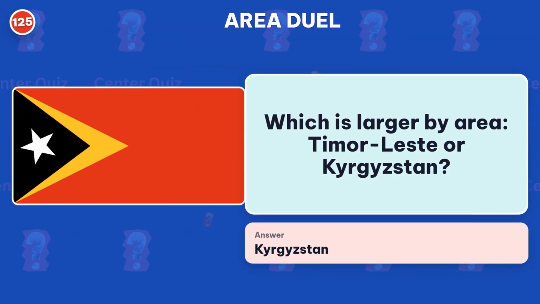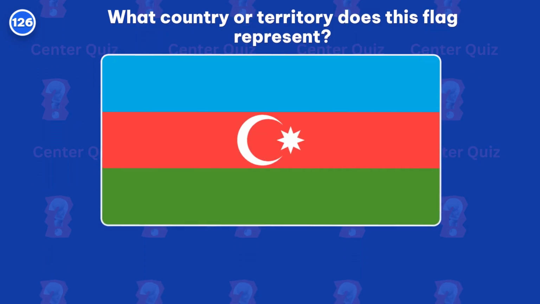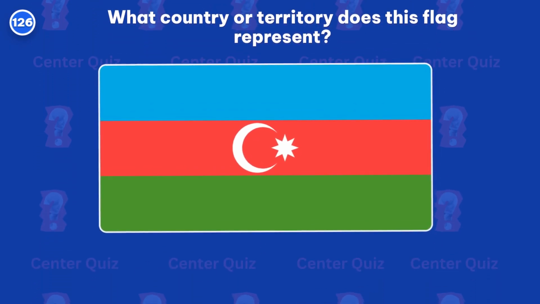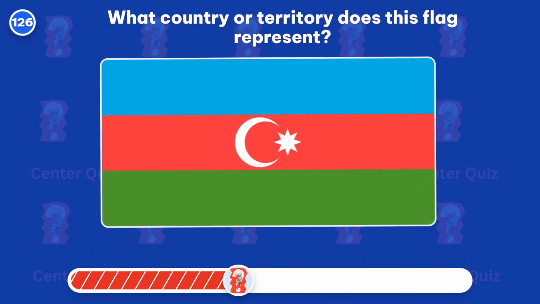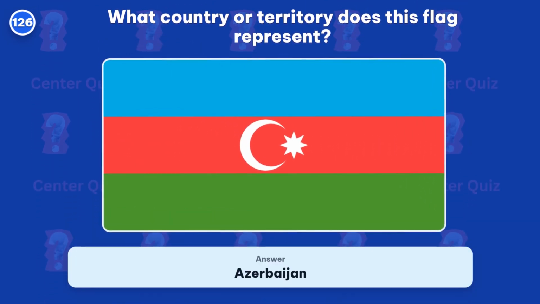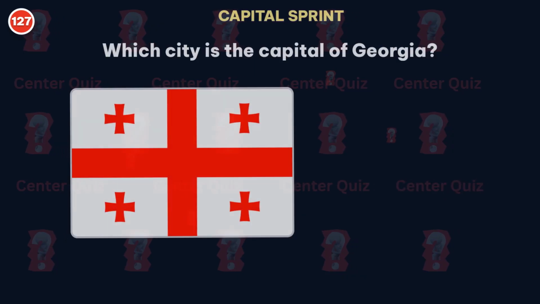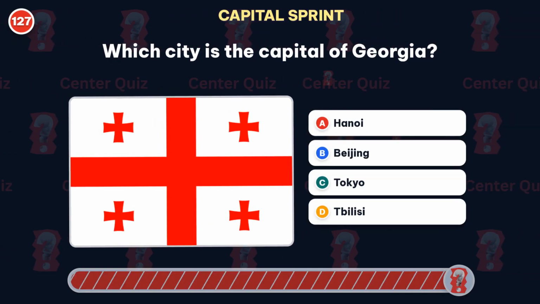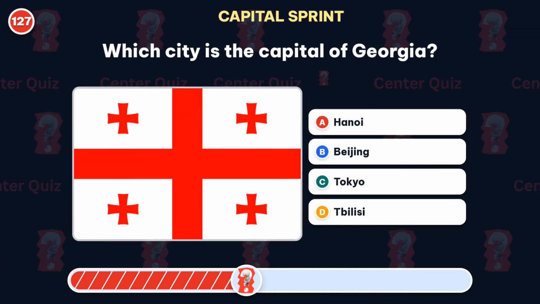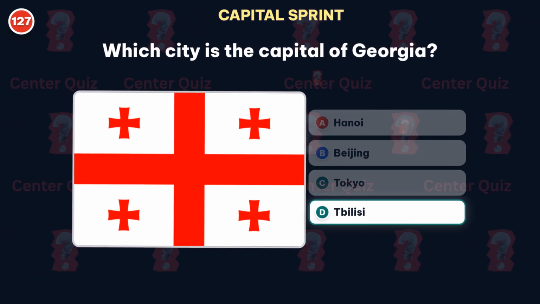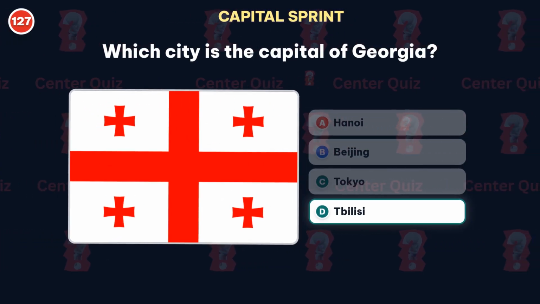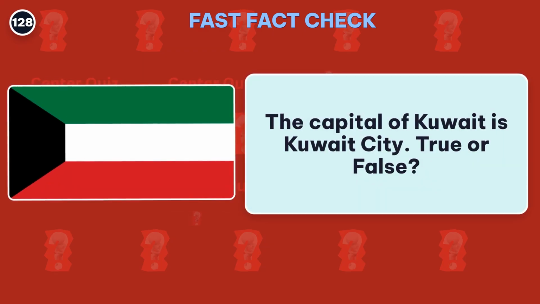The right pick is Kyrgyzstan. What country or territory does this flag represent? The right answer is Azerbaijan. Which city is the capital of Georgia? Answer: Tbilisi. The capital of Kuwait is Kuwait City.